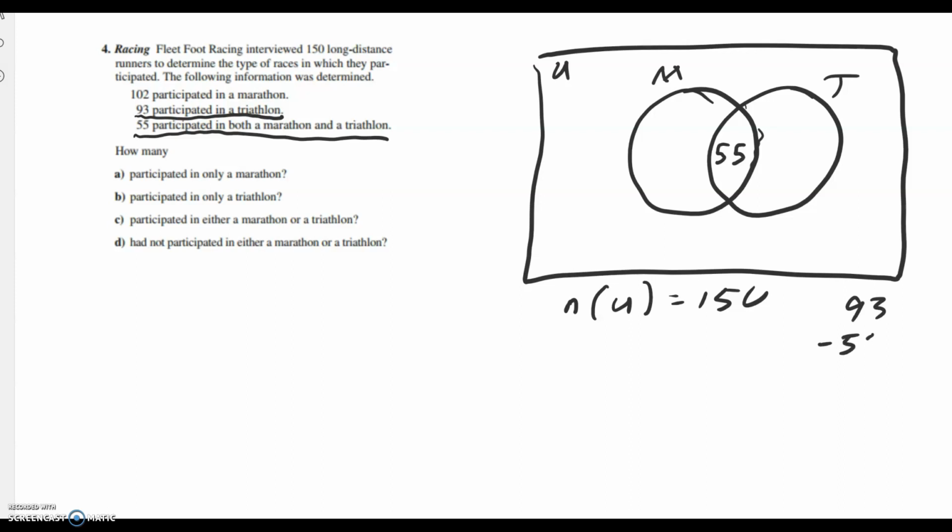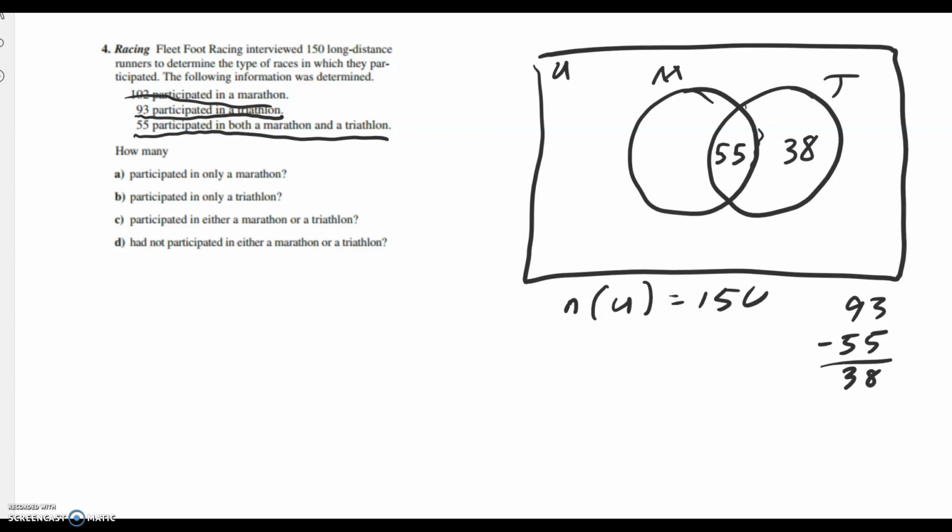And the answer is to subtract the 93 and the 55. And what we get is something, I think it's 38. So we have 38 here. Notice 38 folks were in the triathlon only. 55 folks were in both, and together that means 93 folks participated in the triathlon.